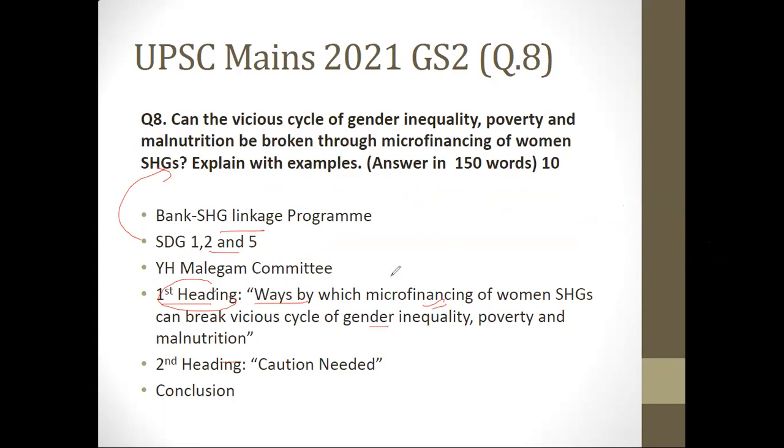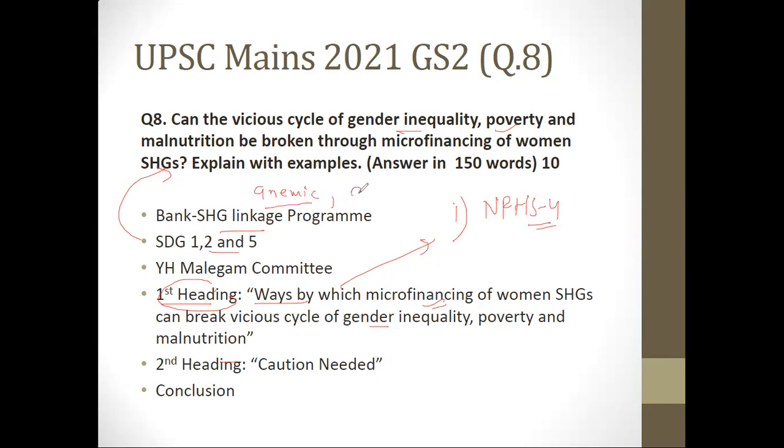And then you can write some points. That first point, you can say that, when you're providing money to women SHGs, you have to address how they're addressing these 3 issues. You cannot just write anything and everything. You have to link it with how it is solving the issue of gender inequality, poverty, and malnutrition. So there is NFHS 4, the National Family Health Survey 4. According to their data, around 53% of Indian women are anemic. 53%. Anemic, you can also write like this.